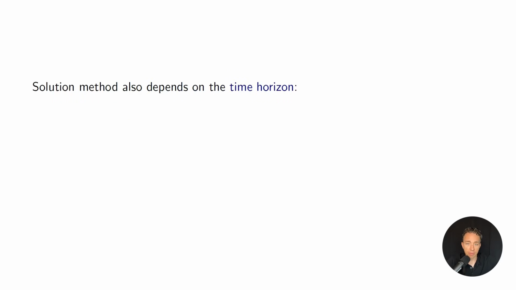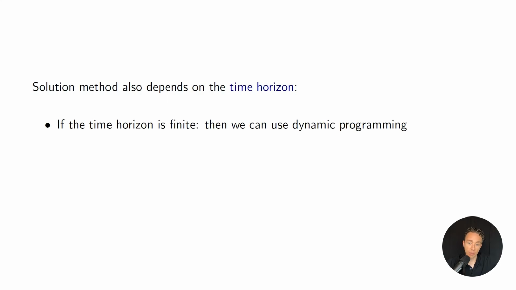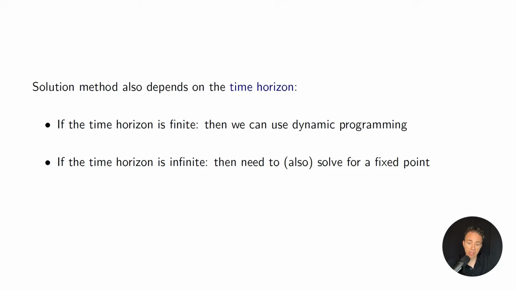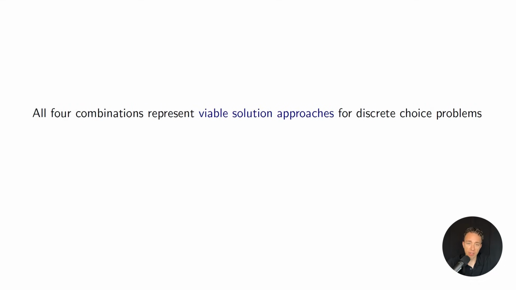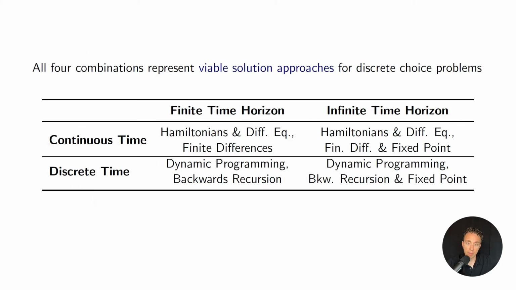And independent of whether time is discrete or continuous, we also have to consider the time horizon. And what this means is, are the decision makers finitely lived or are they infinitely lived? If time horizon is finite, then we can use dynamic programming combined with these recursive methods. If the time horizon is infinite, then we need to use dynamic programming, but also solve for a fixed point. And we'll talk a little bit about that in a later video in this series. So we can consider these four different combinations that are all viable solution methods for discrete choice problems. So we can have any combination of continuous time, discrete time, and finite horizon and infinite horizon.